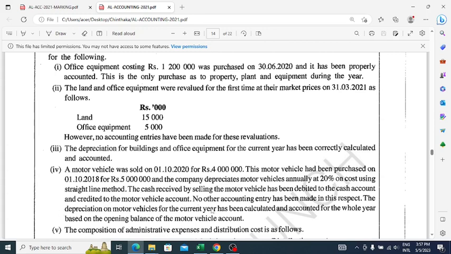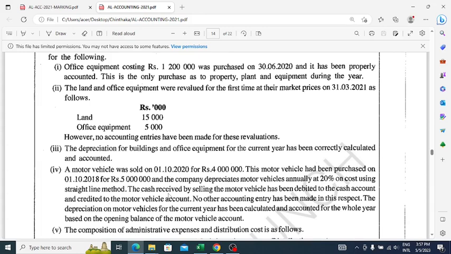No other accounting entry has been made in this respect. The depreciation on motor vehicles for the current year has been calculated and accounted for the whole year based on the opening balance of the motor vehicle account, right? So okay, it is simple as that, right?